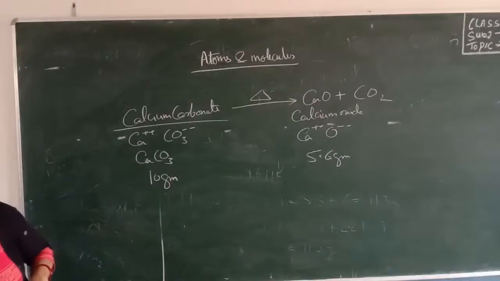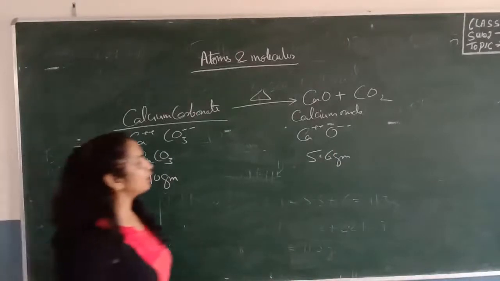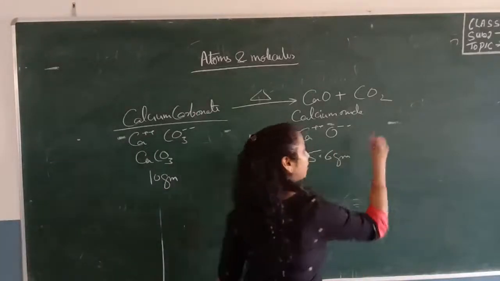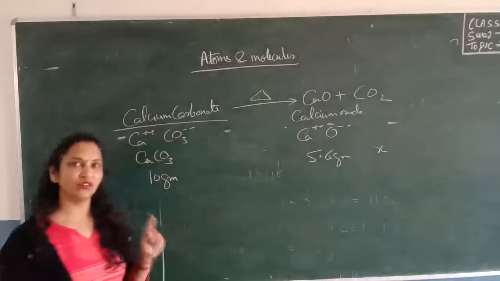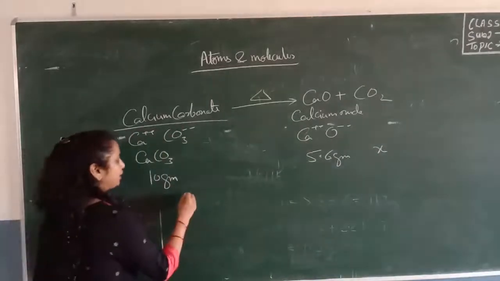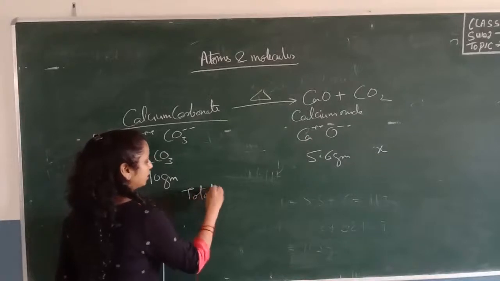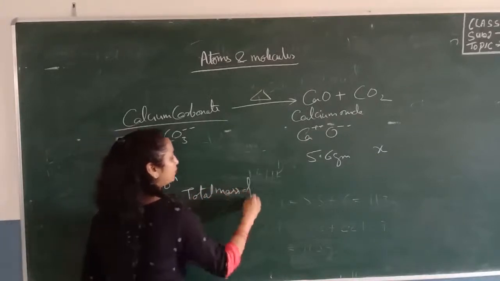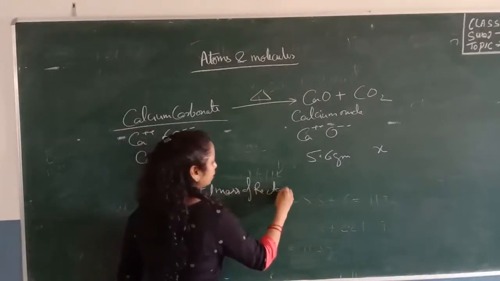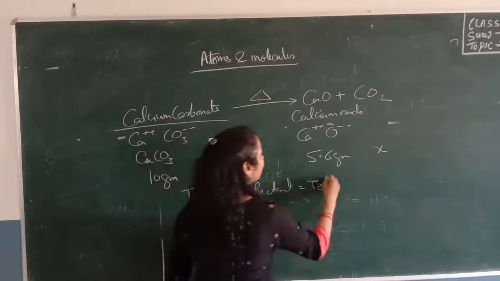Calculate the mass of carbon dioxide formed. You will say that according to the law of conservation of mass, the total mass of reactant is equal to the total mass of product.